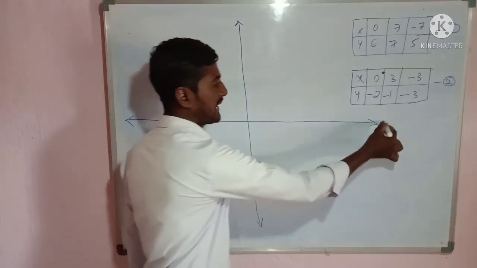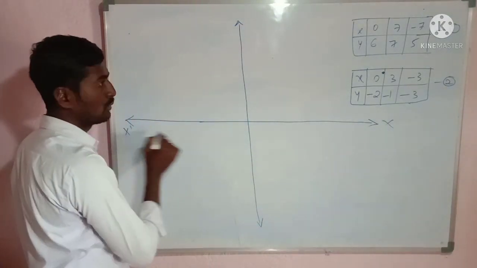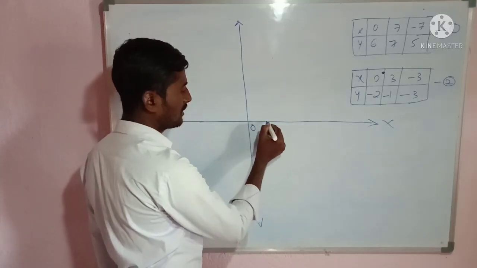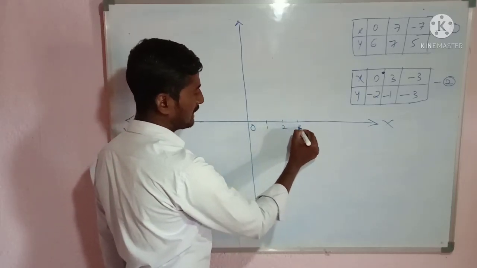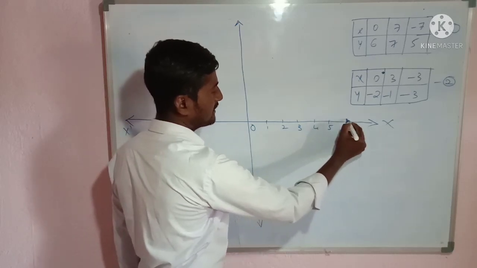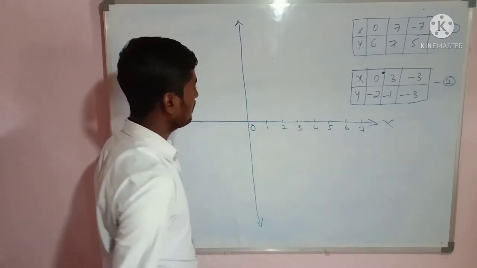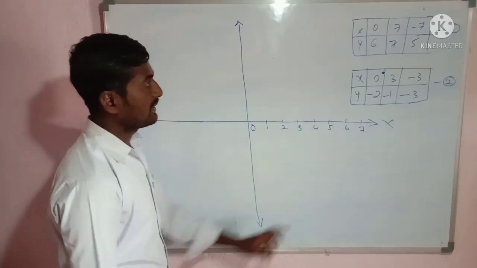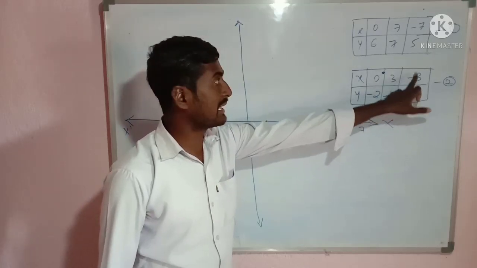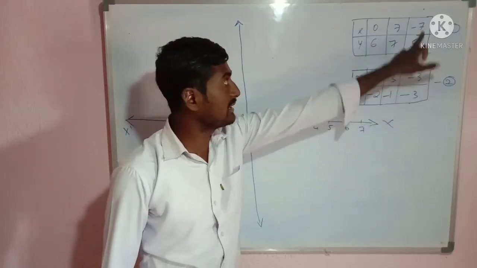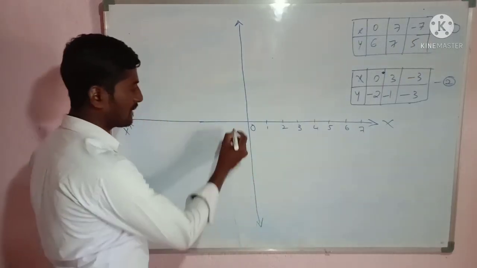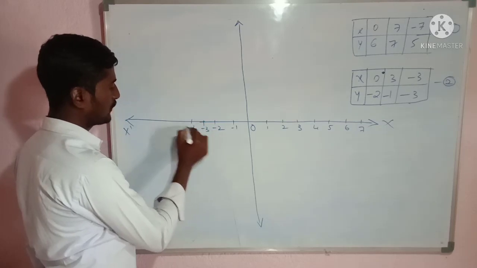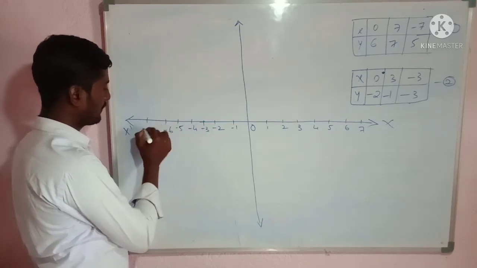On the positive side of the x-axis, up to plus 7 I need. So this is origin O. 1, 2, 3, 4, 5, 6, 7. Otherwise I'll reduce it. Okay, no problem. Then the negative side of the x-axis, up to minus 7 I want. Minus 1, minus 2, minus 3, minus 4, minus 5, minus 6, minus 7.